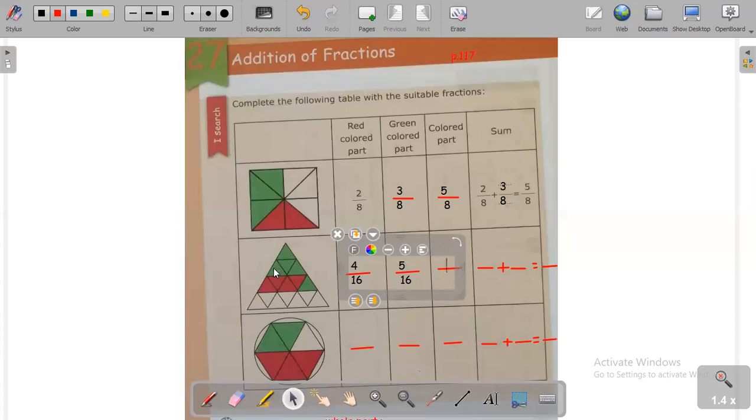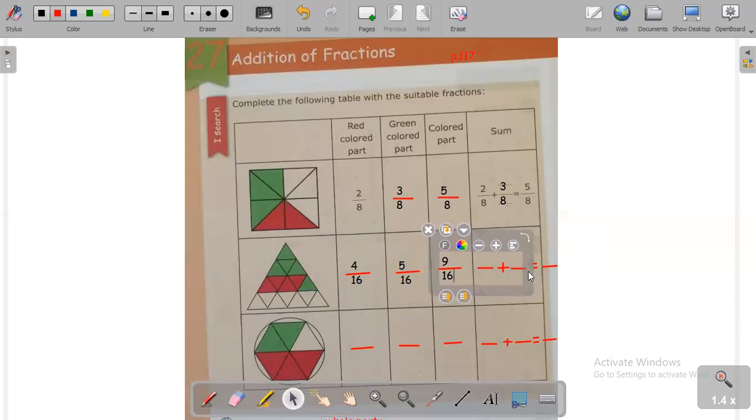Let's count 1, 2, 3, 4, 5, 6, 7, 8, 9. So 9 in the numerator and 16 in the denominator.